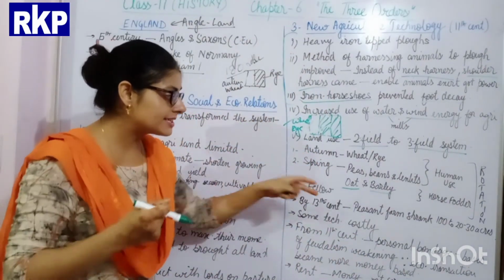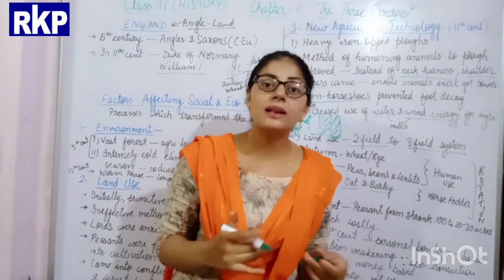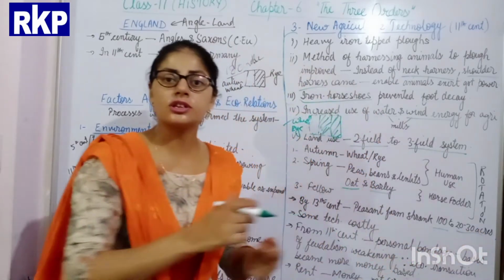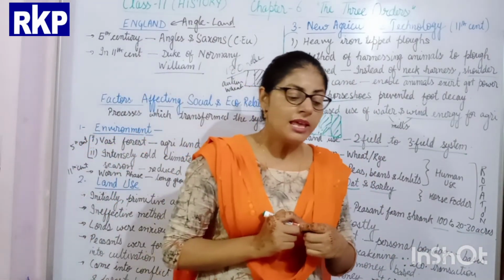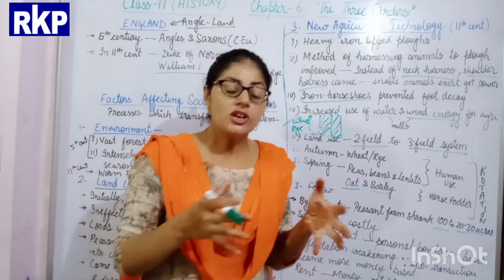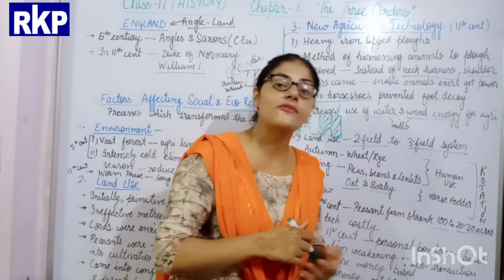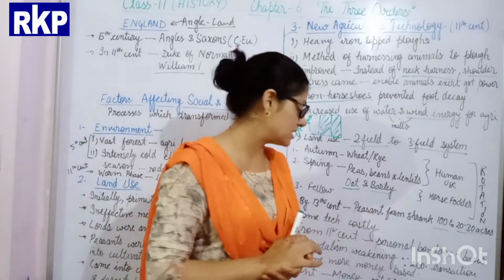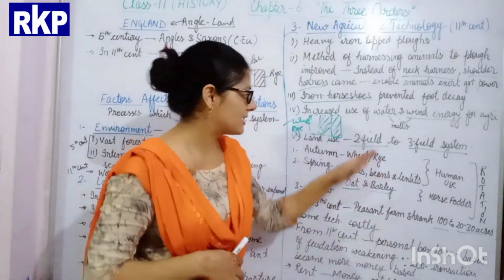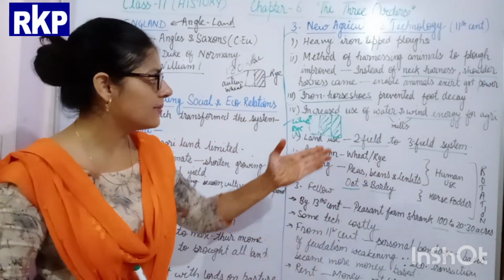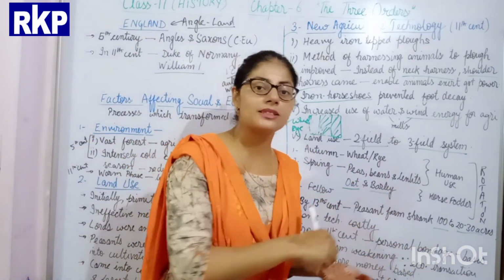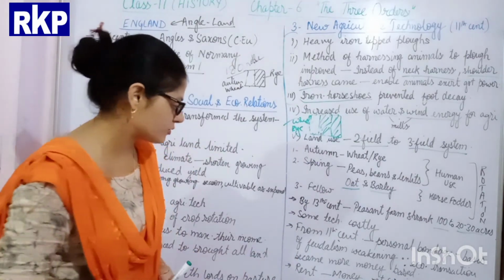Now students, by the 13th century what happened? The cultivable land held by the peasants shrank from 100 acres to only 20 to 30 acres. Why did the peasants do so? They reduced their area of cultivation because in a small area they can use more technology and work more efficiently. That's why they reduced their area of cultivation. As I told you, some technologies were costly, like the use of the windmill or the water mill. These costly technologies can be used only by the nobles, while others can be used by the peasants also.